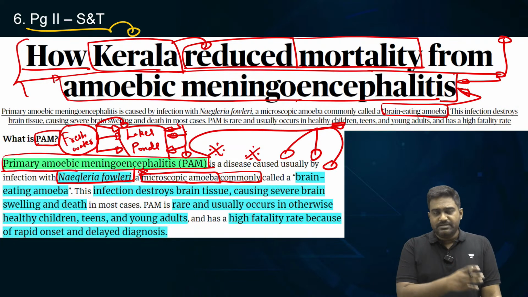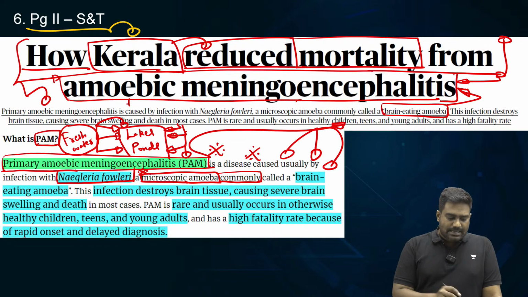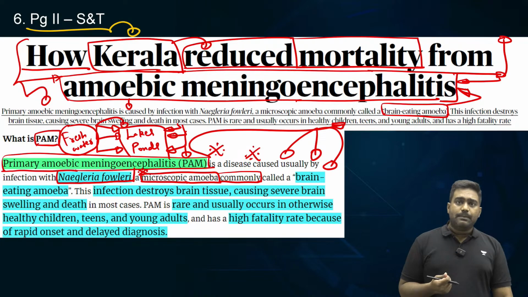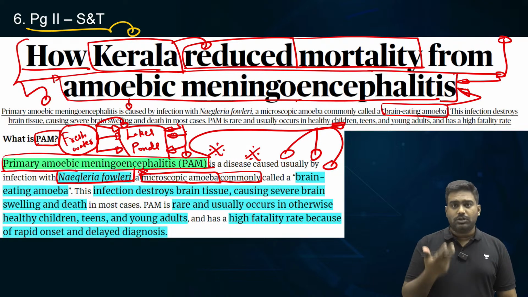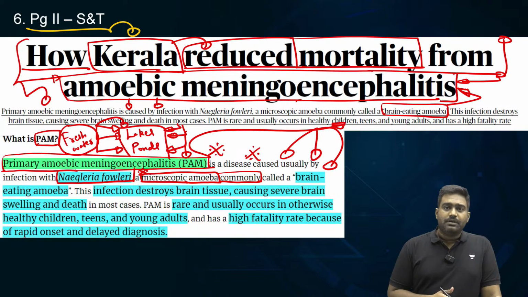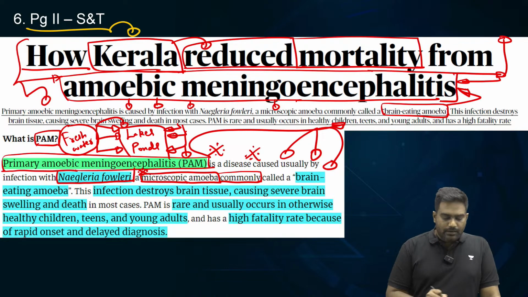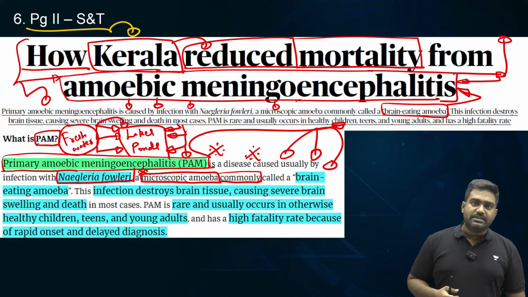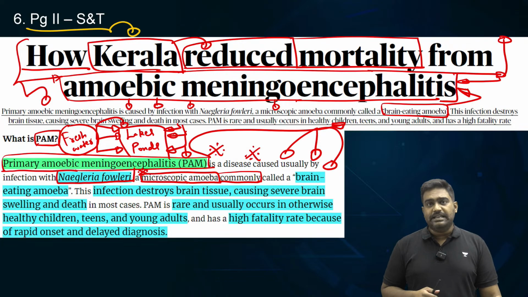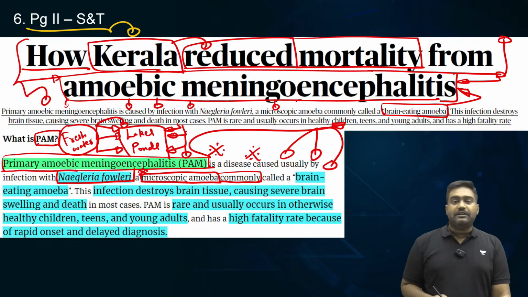On one side, awareness to change the behavior, to spread this information amongst the public, right? For example, using nasal caps, ear plugs, nasal plugs to prevent the water from entering, avoiding such stagnant water bodies. That is a basic preventive measure where behavioral change is needed. The other measure is quick diagnosis, aggressive line of treatment to save lives. So that is what Kerala has done, and it has managed to deal with this infectious outbreak which was seen in Kerala. It doesn't spread from one person to another, but it does infect the affected person, right?